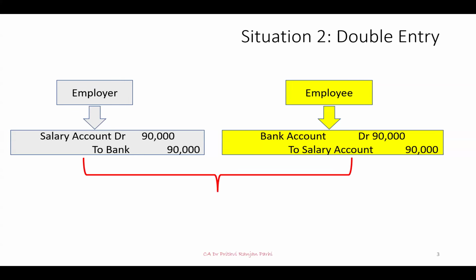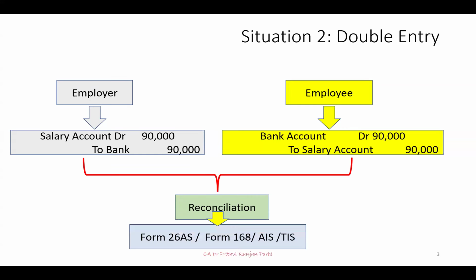Therefore, reconciliation is required. So normally what employees do, they compare it with their data available in income tax portal. Maybe it is form 26AS, or maybe it is form 16, or AIS data, TIS data available in the income tax portal. Those data are referred to find out whether the transaction is correct or not. So here also, if you see, reconciliation is essential.